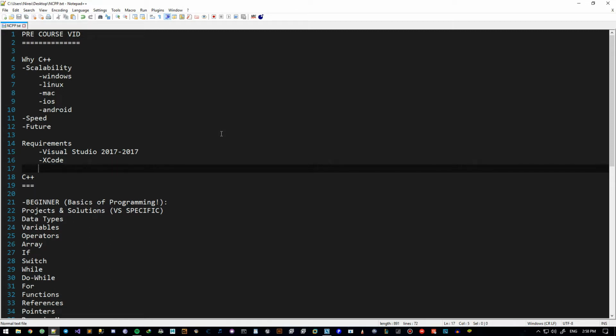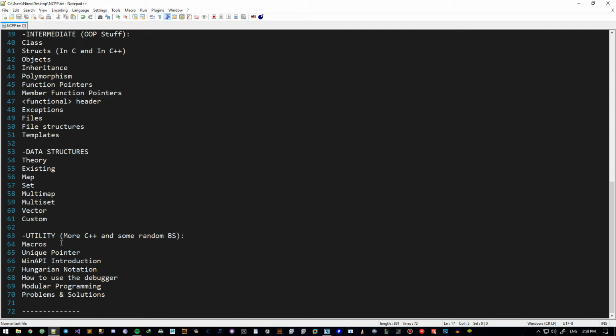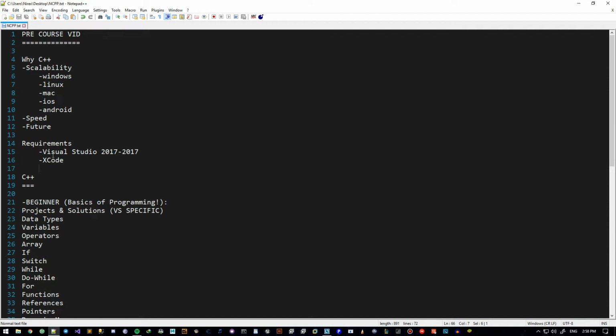Okay, so that's that. If you're on Linux, you can just use any code editor and then compile your code with any compiler. So it shouldn't really be a problem until we get to certain points in this tutorial, like here, WinAPI introduction. Of course, this is not going to work on Linux or Mac OS. This is just for Windows. Windows API is just for Windows. Anyhow, this has been the requirement and the reason why we should go with C++.